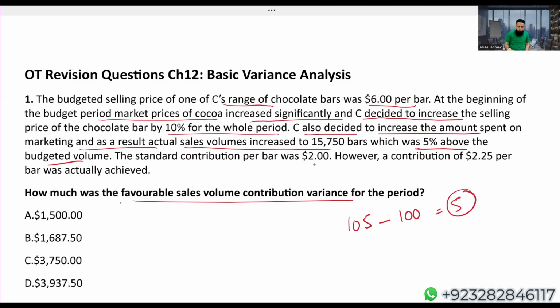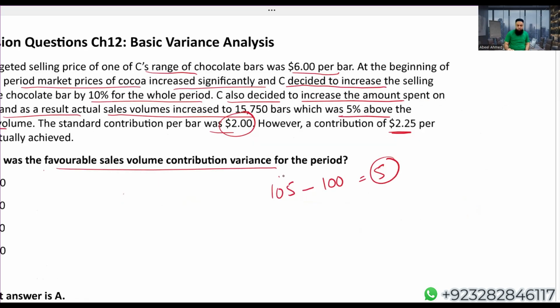The standard contribution they have given us; however, the actual contribution is 2.25, but we need the standard contribution. So very easily we can calculate our sales volume contribution, and obviously a favorable variance. Why? Because your actual sales units are 5% more than what you thought the budget was. We know that actual is representing 105%, and the budget was 100%. Additionally, how much did we sell? 5%. So very easily we can calculate, let me show you.